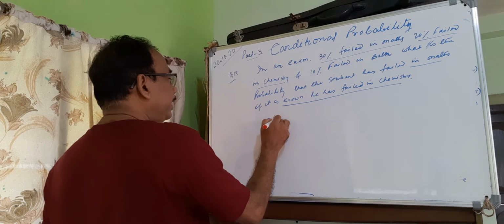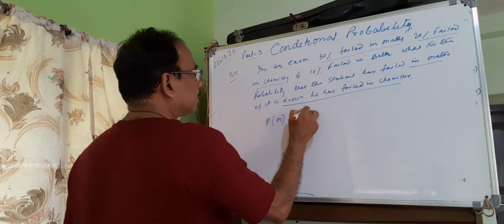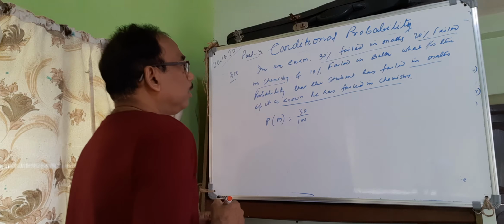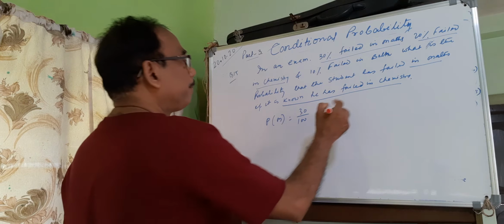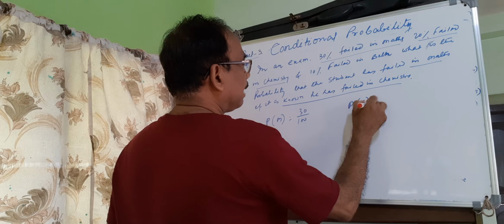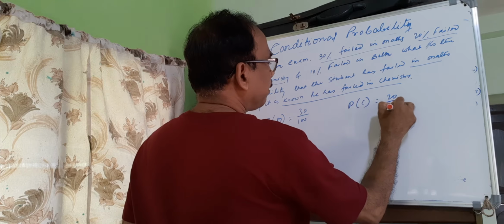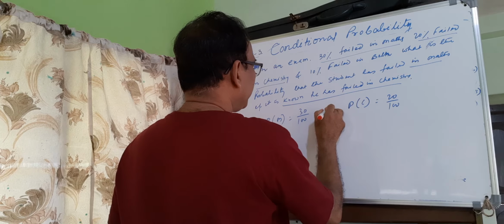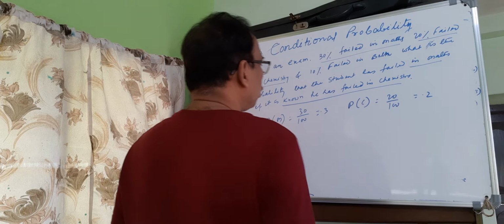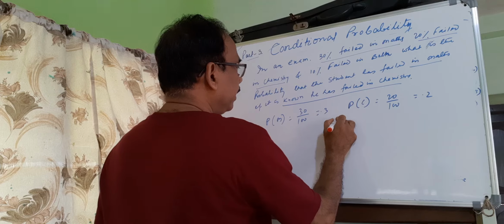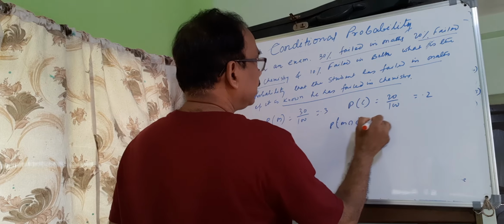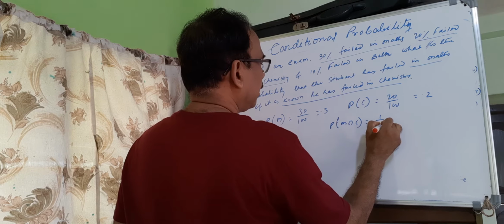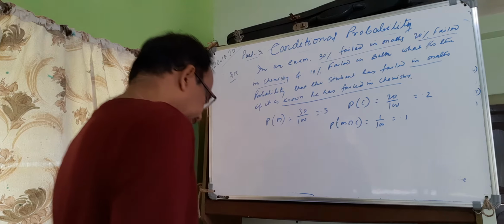Let P(M), the probability of maths, be 30 by 100, that is 0.3. P(C), chemistry, is 20 by 100, that is 0.2, and P(M cap C) is 10 by 100, that is 0.1.